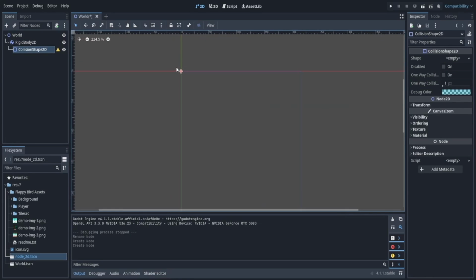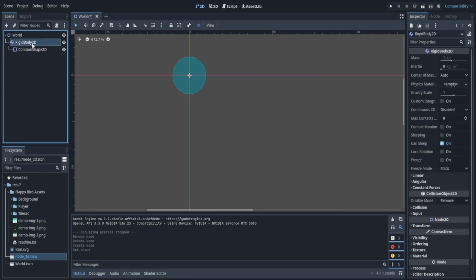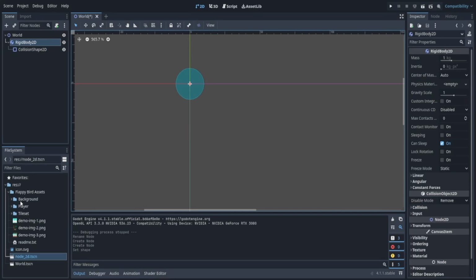So let's add that. Now let's zoom in to this point, because that's where it is. We can see it by either hovering or just selecting it in general. It's already selected. Now, if I give it a shape on the right, I'm going to select a circle shape because my bird is going to be a circle. Now, we can see that there's not really anything here. So let's add our player.